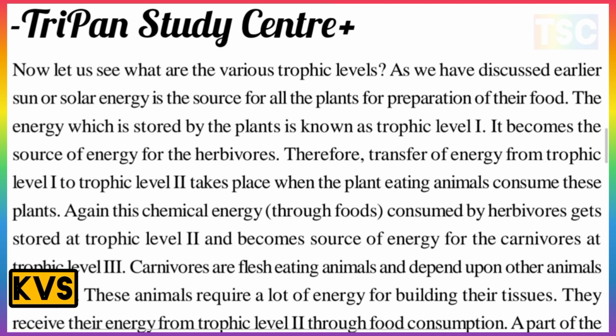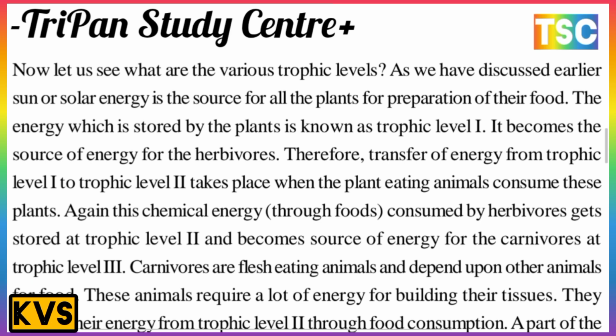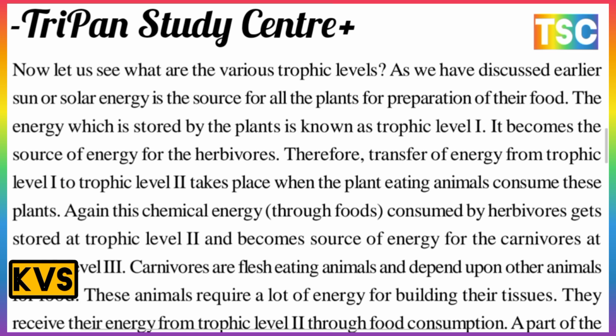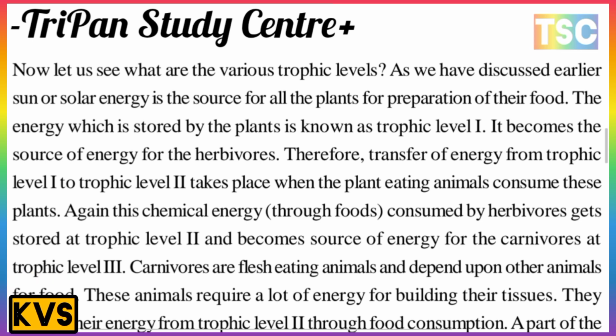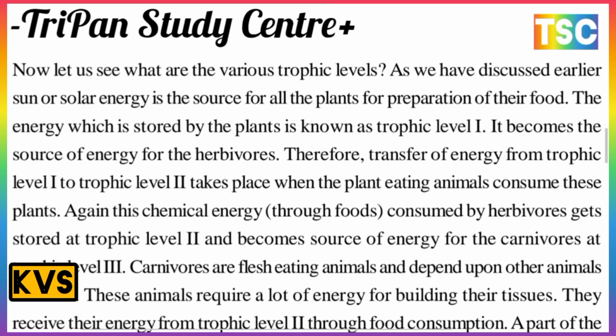Therefore, transfer of energy from trophic level 1 to trophic level 2 takes place when plant-eating animals consume these plants. Again, this chemical energy from the food consumed by the herbivores gets stored at trophic level 2 and becomes a source of energy for carnivores at trophic level 3.